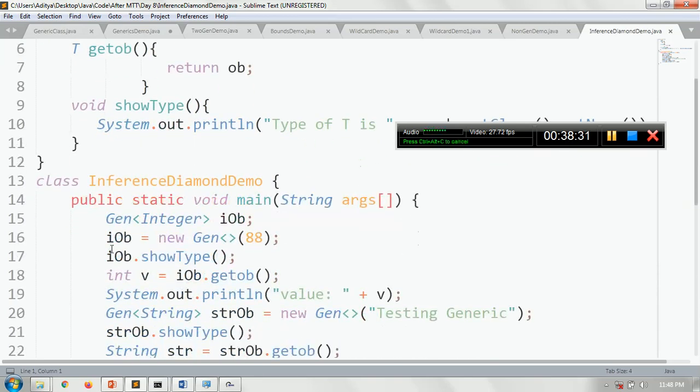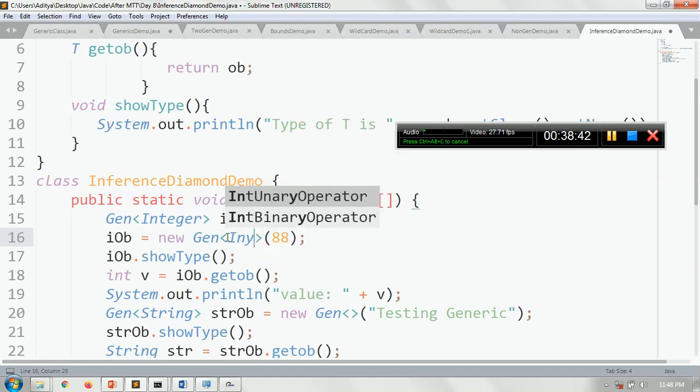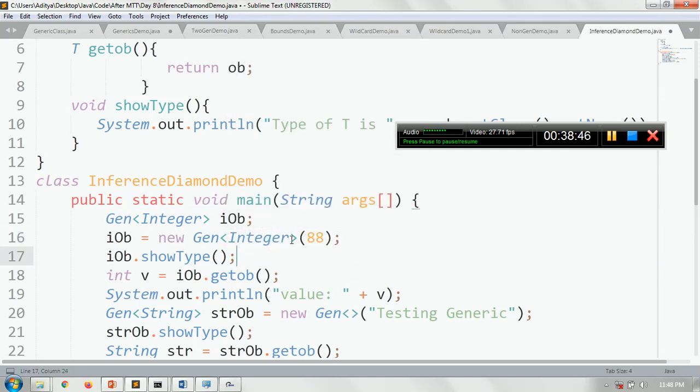Now, we are creating an object IOB of the Gen class. Here the type information is Integer, and IOB is equal to new Gen. Generally we write Integer here, as we have seen, but this could be replaced. It is not required. See, this symbol looks like a diamond, and that's why we call this concept the inference diamond.